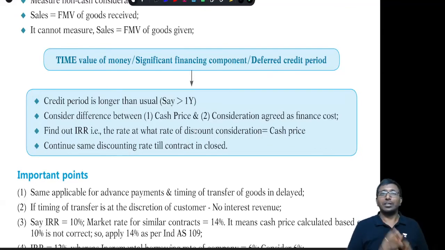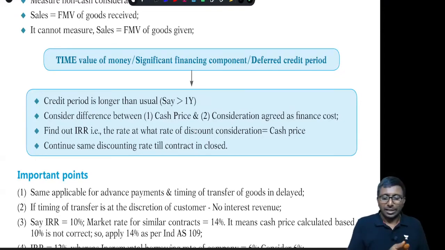But you should be very careful. Say, for example, my IRR rate has come to 14%. But my incremental borrowing rate, that means if I go to a banker and ask for a fresh loan, the banker is going to give me a loan at 10%. Then recognizing 14% as interest expenditure does not make any sense. Because under that circumstance, you are supposed to consider the 10% incremental borrowing rate only.